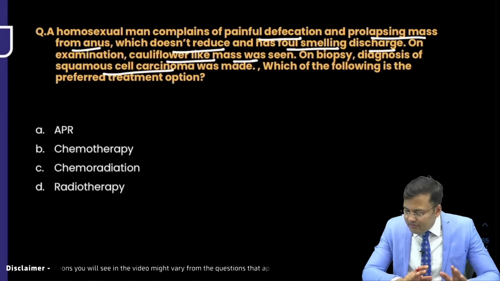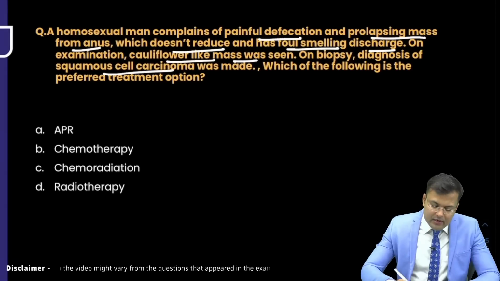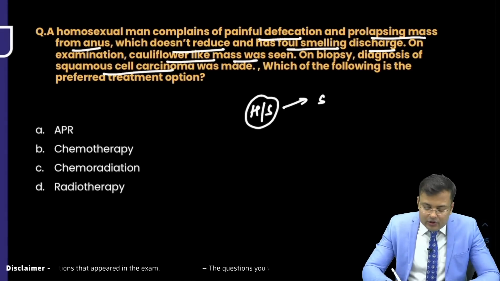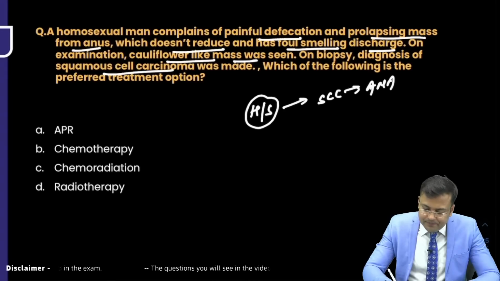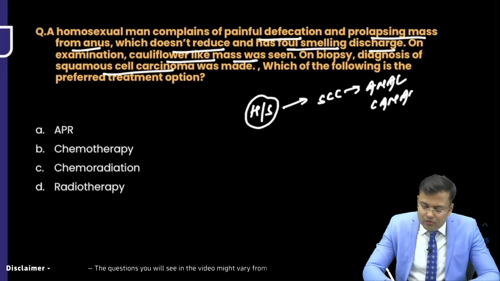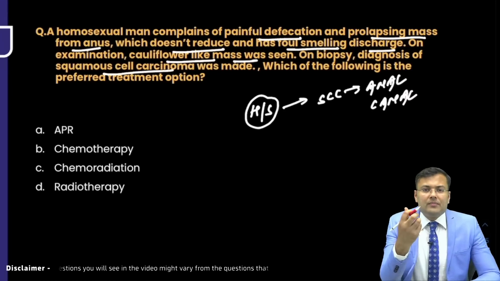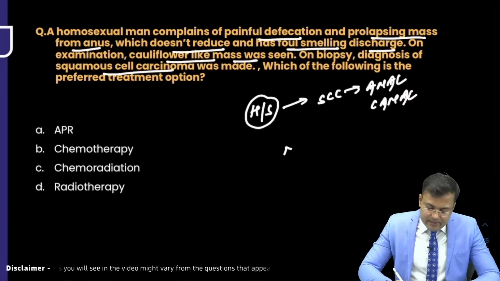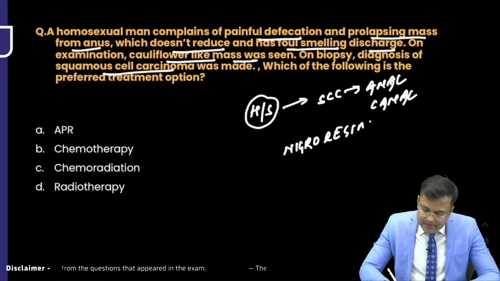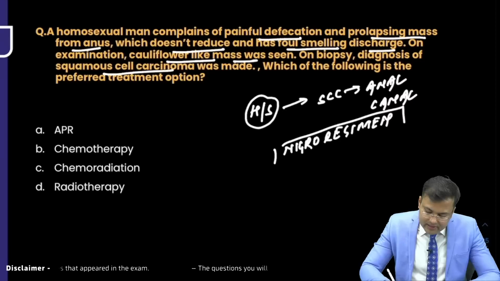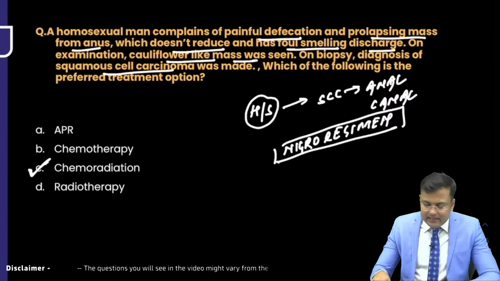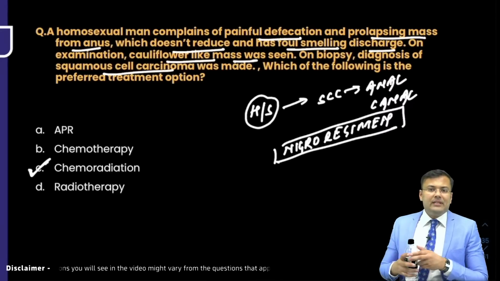Pawan wants to say that, sir, this question was there. Okay, so you can see homosexuality is a risk factor for squamous cell carcinoma of the anal canal. Another clue is that there is cauliflower-like growth, it is not reducing, there is foul smelling discharge. And what is the treatment? For this, we go for the Nigro regimen. Clear? And what is this Nigro regimen? It is chemoradiation. So the correct answer for this question is the Nigro regimen, that is chemoradiation.